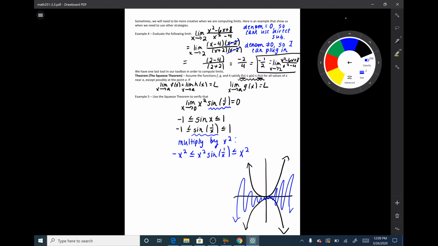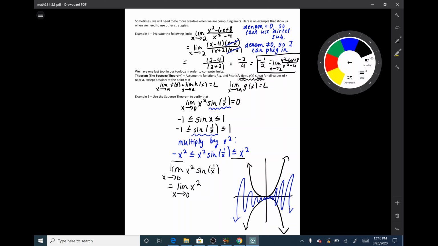And the squeeze theorem tells me that since I am bounded above and below by x squared and negative x squared, the limit as x goes to 0 of x squared sine of 1 over x is equal to the limit as x goes to 0 of either negative x squared or positive x squared.